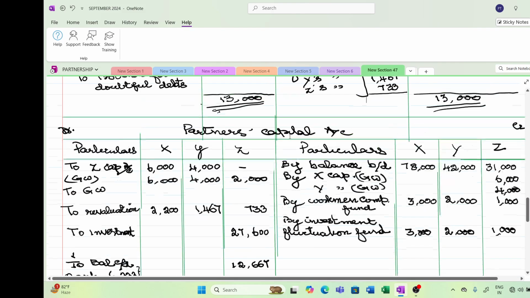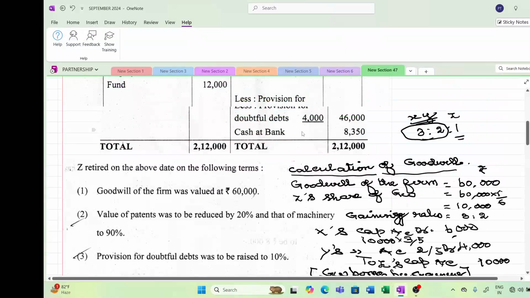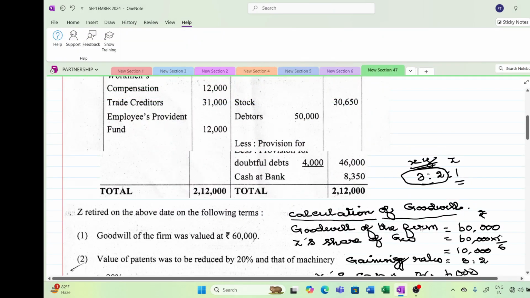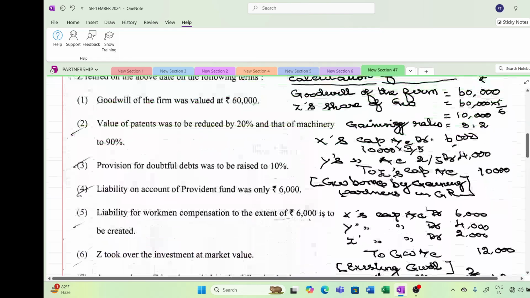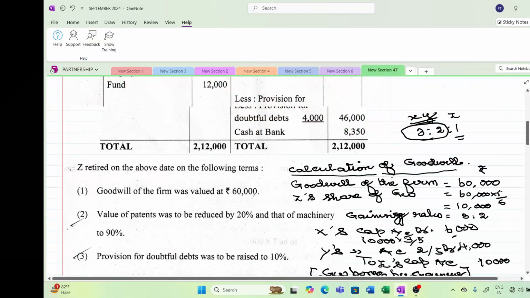As far as goodwill is concerned, they have asked you to give the entries, so we have given the calculation as well as made the entries in the partners' capital account.